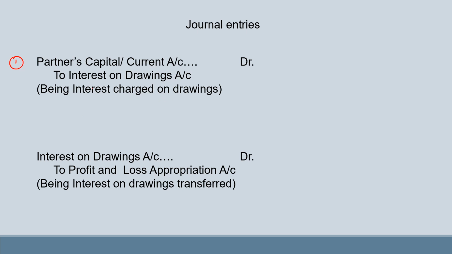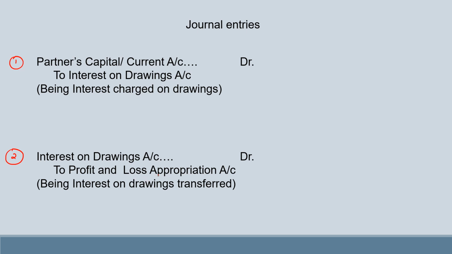And after having passed this entry, we are supposed to close out this interest on drawings account. Therefore, we pass one more entry, that is, interest on drawings account debit to profit and loss appropriation account. This interest on drawings is a part of the appropriation account. It does not go into the profit and loss account.